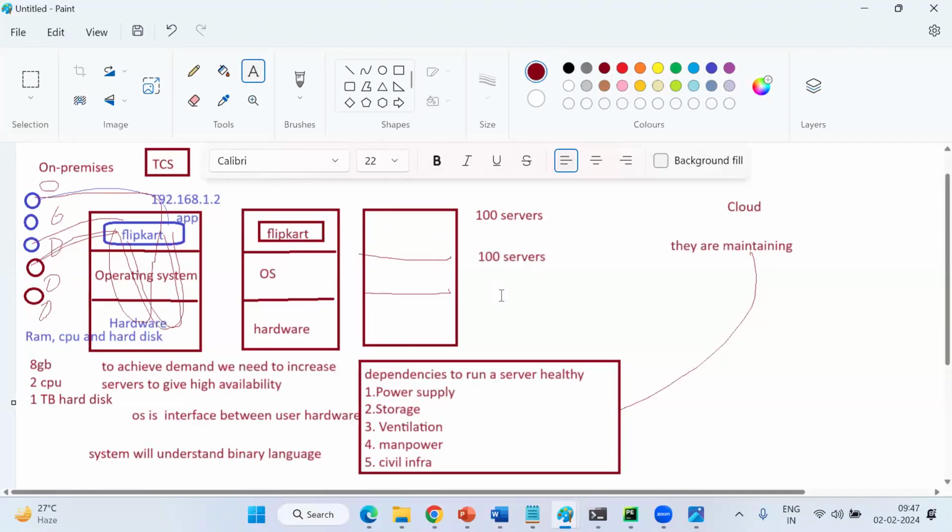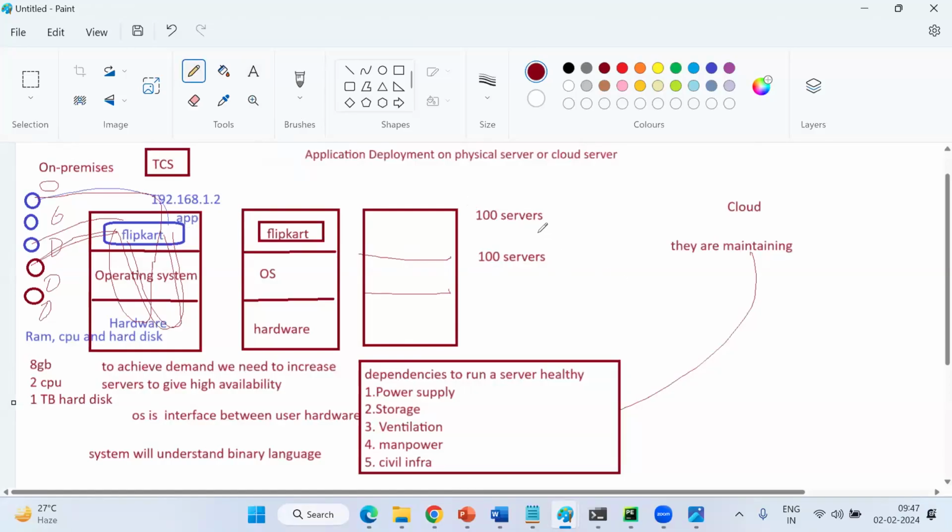Now the Apple project is completed and you have handed over the application. The 100 servers used to test that application are free now, running without any application. Even so, we still have to provide dependencies. Is this a loss or not? Costing, capital investment, and running cost are all a burden on TCS.